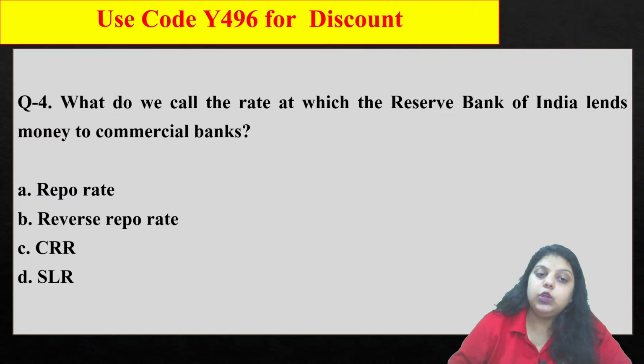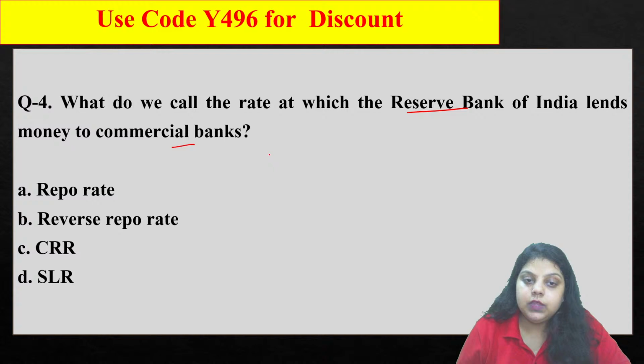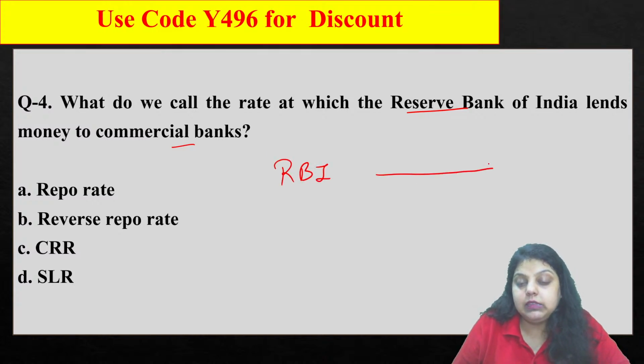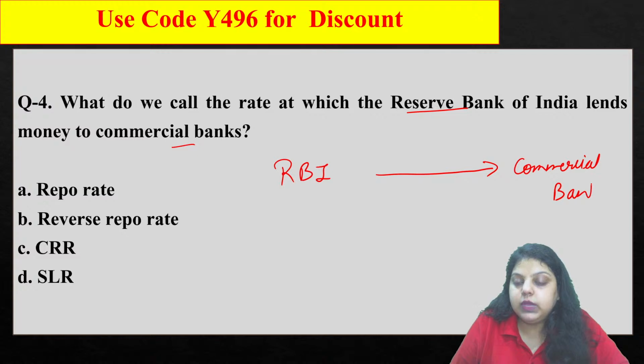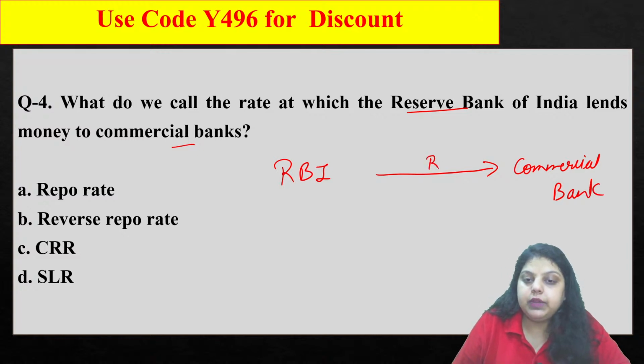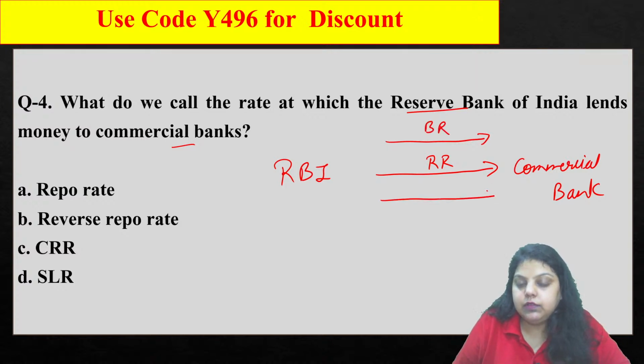Next, what do we call the rate at which RBI lends money to the commercial bank? So RBI gives a loan to commercial banks at 3 rates. What are those 3 rates? First we have repo rate, second we have bank rate, and third we have marginal standing facility.